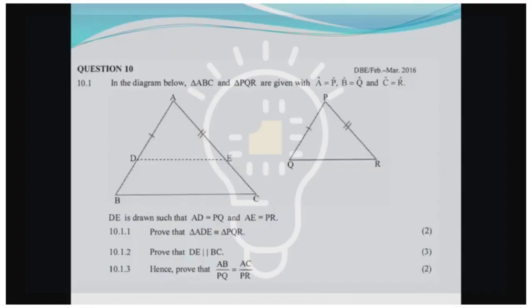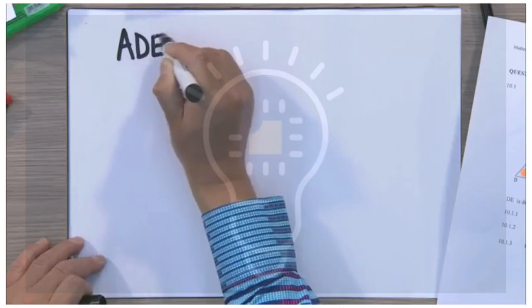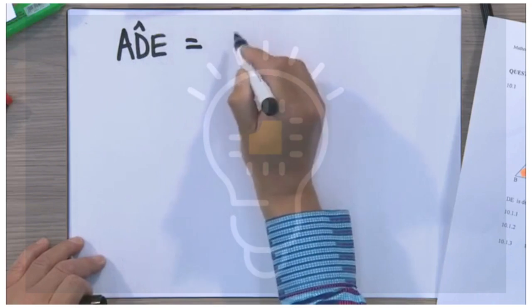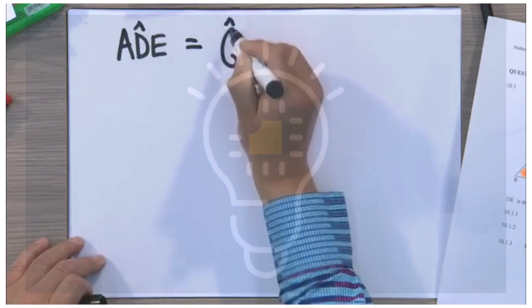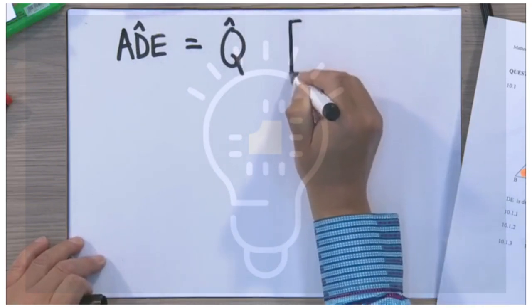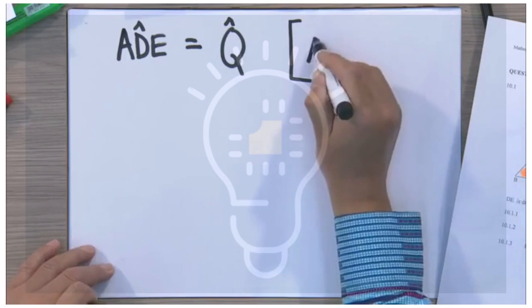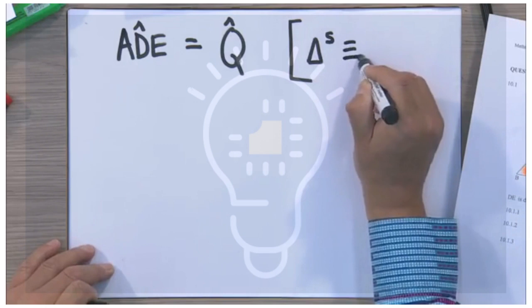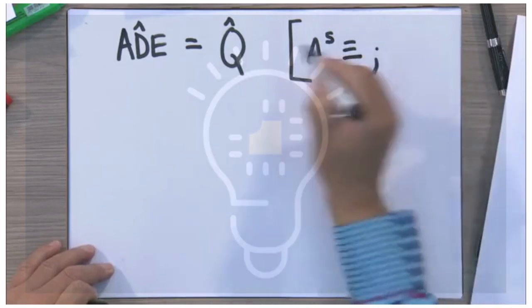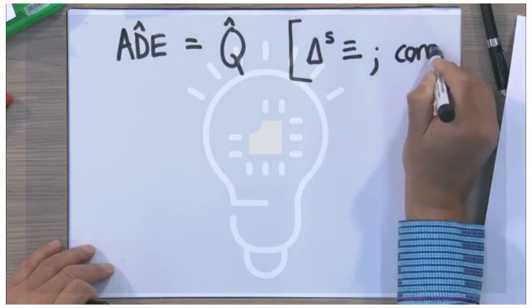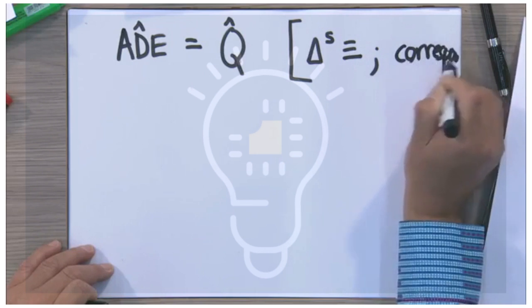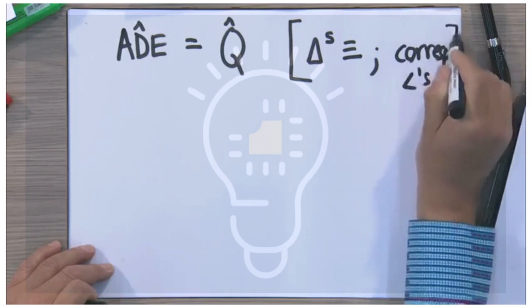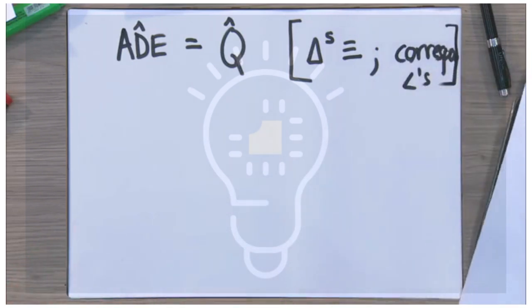Let's start by saying, well, angle ADE is equal to angle Q. And the reason for that, triangles are congruent, we can say, and these two angles are corresponding angles, right? Corresponding angles of that.